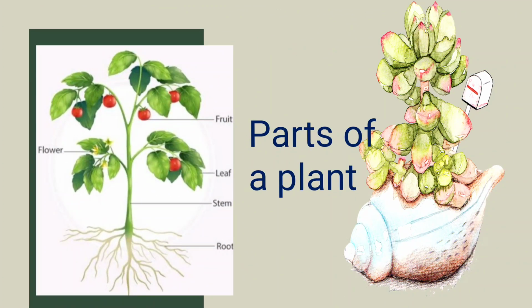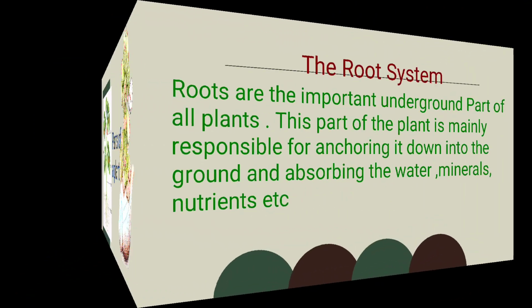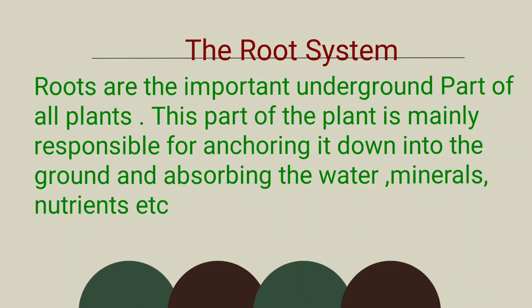Next content is the parts of the plant. Generally, a plant consists of roots, stems, leaves, flowers and fruits, etc. Now let us discuss in detail about the parts of the plant.